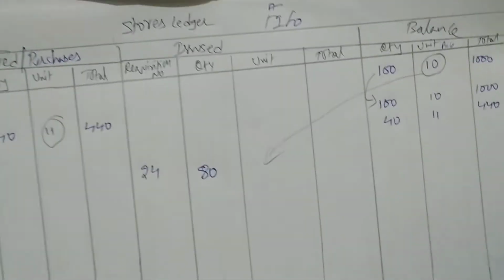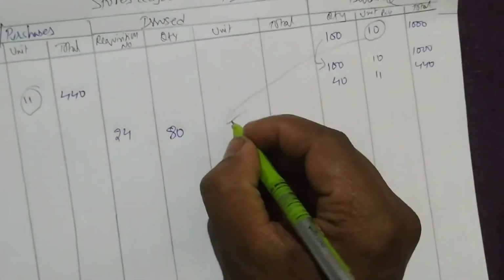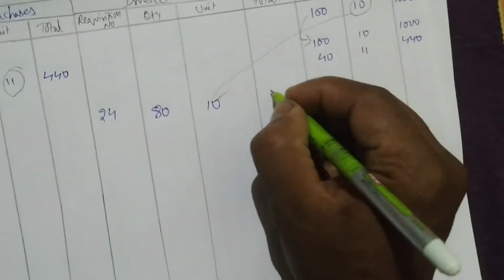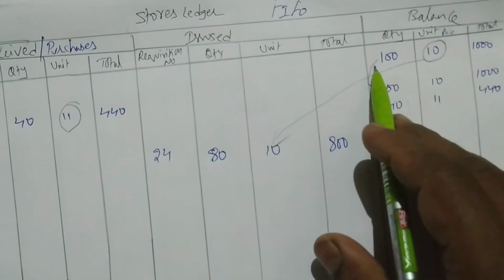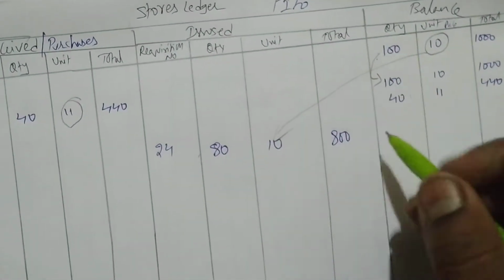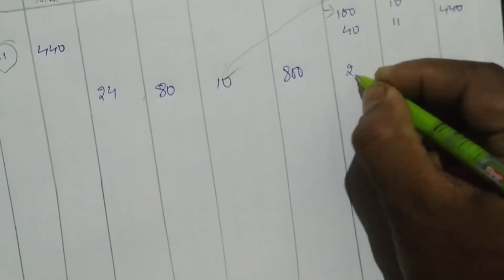What is the price of 100? 10. 10 rupees. Total is 800. Right? From 100 we are issuing 80. How much is left over? 20 units. Balance is 20.